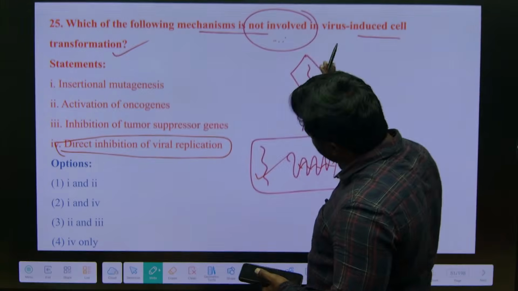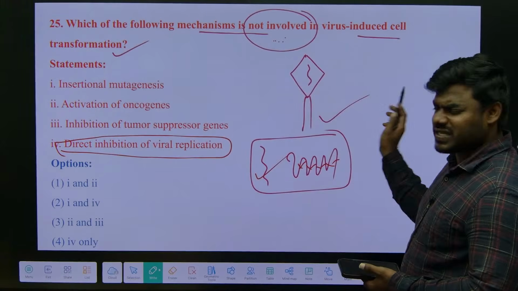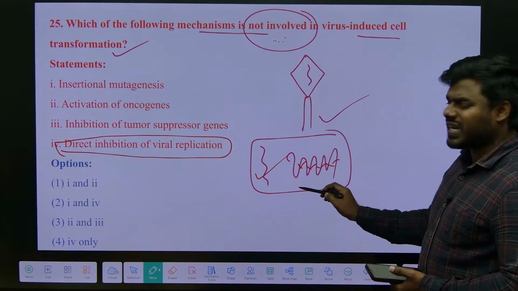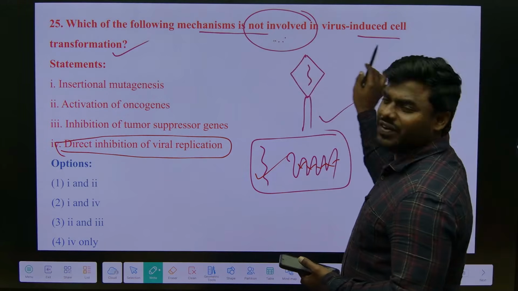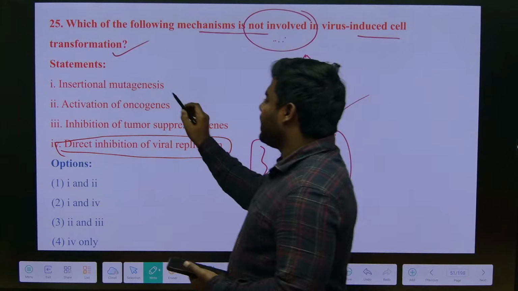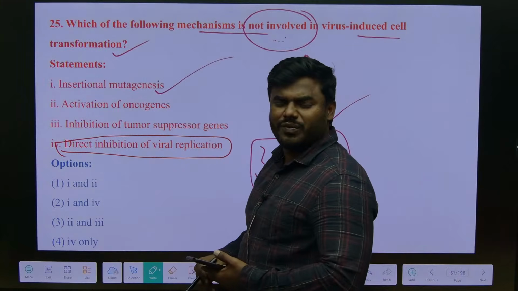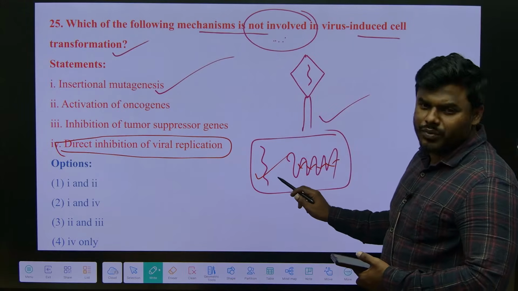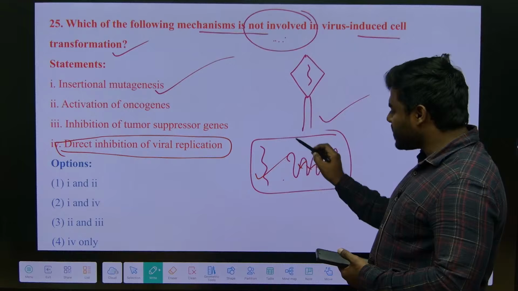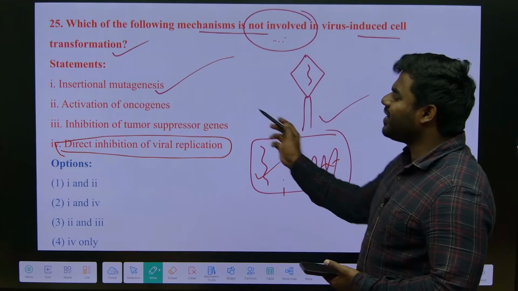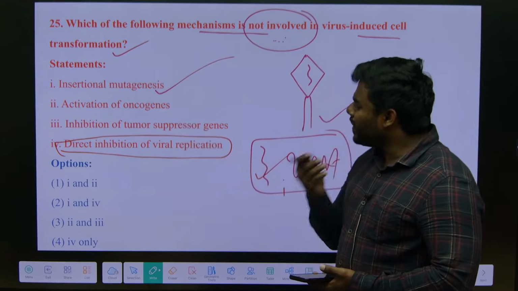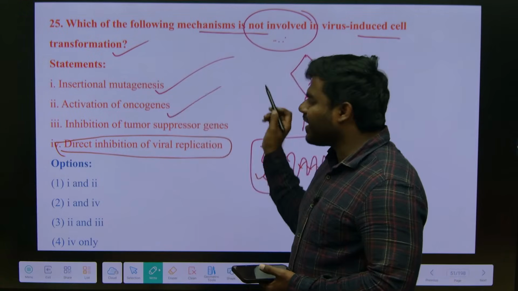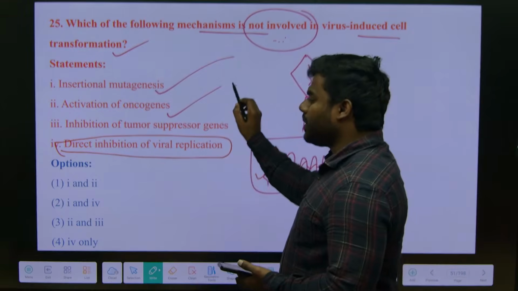Even in transformation, this is a transduction process. Here they are saying how this DNA is getting transferred. Whenever this transfer is happening, which of the following events is not involved? Insertional mutagenesis, what do you mean by that? This gene can be inserted and cause mutation. This gene can be inserted in an area which can turn into an oncogene. You remember in cell signaling we discussed that many viruses can act like an oncogene. Anyone remember?